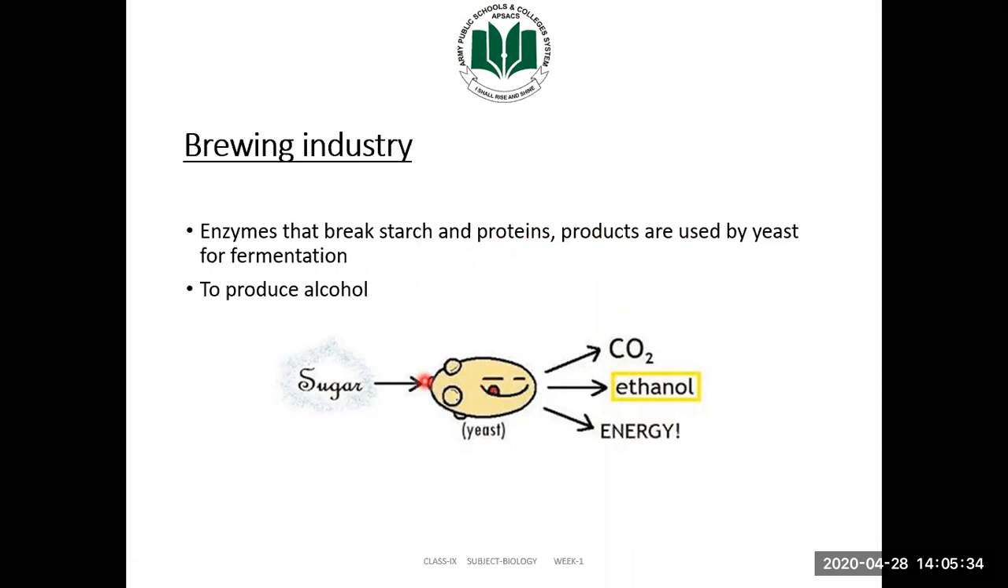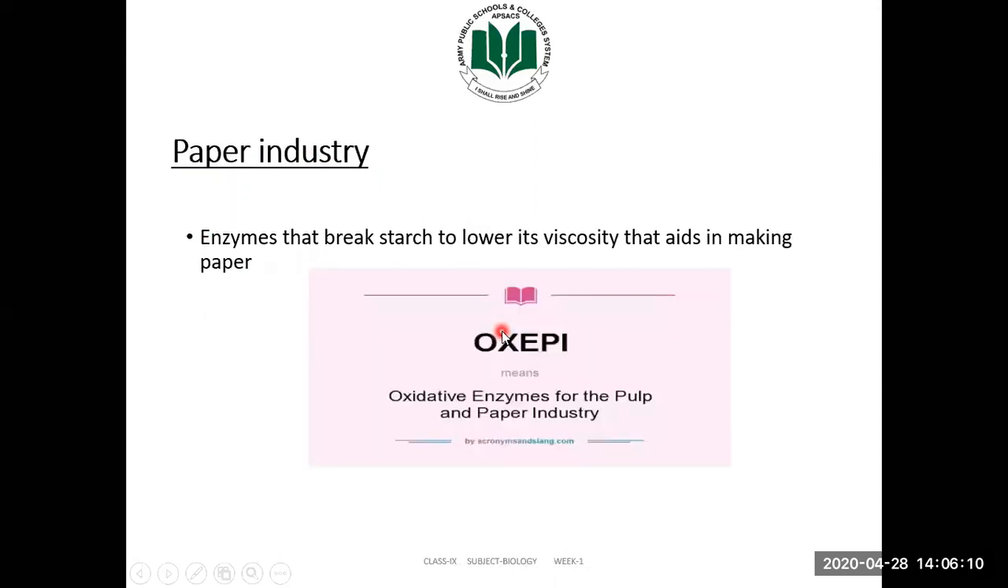So what exact mechanism is the yeast doing there? Yeast is utilizing this sugar, and with the help of the enzyme amylase, this sugar is broken down into carbon dioxide, ethanol, and energy. Carbon dioxide is released into the air, and ethanol is produced, which is used for medical purposes and other things. In Pakistan alcohol production is not very common, but in Western countries the brewing industry is very common and uses enzymes for its production.